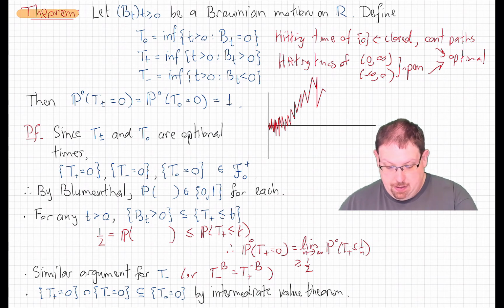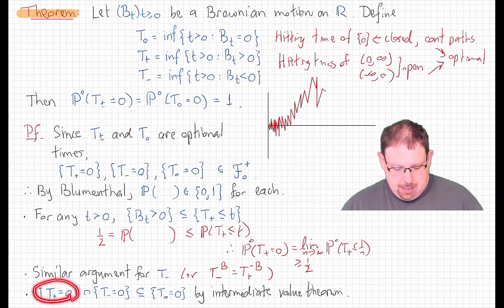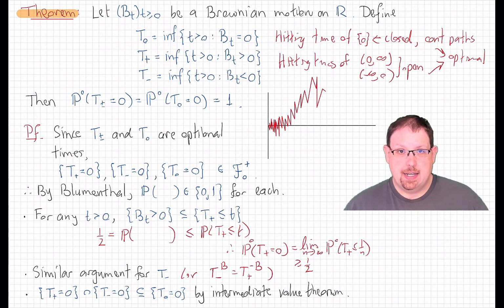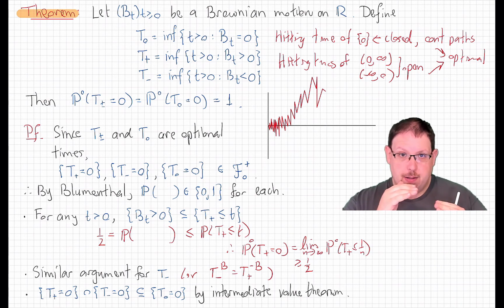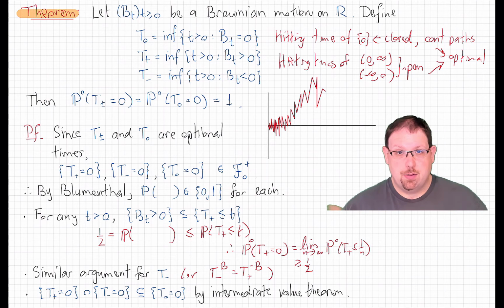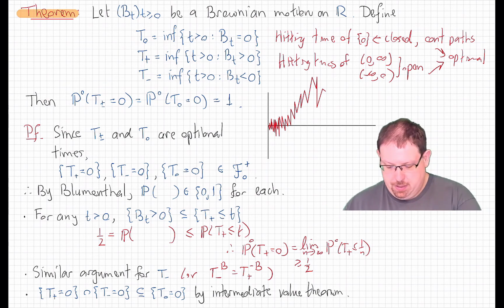And then finally, for T0, we just note that the event that T plus is 0 and T minus is 0 is contained in the event that T0 equals 0. That is, if there are arbitrarily small times when the process is positive and arbitrarily small times when the process is negative, then there must be arbitrarily small times in between them where the process is 0, because the paths are continuous and we have the intermediate value theorem from calculus. And so that proves this result.